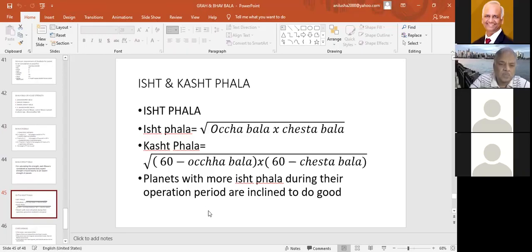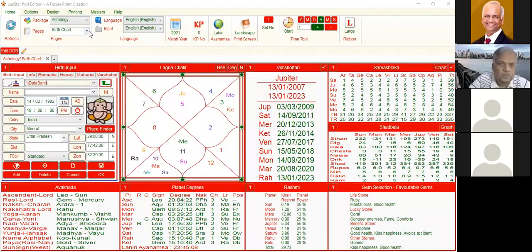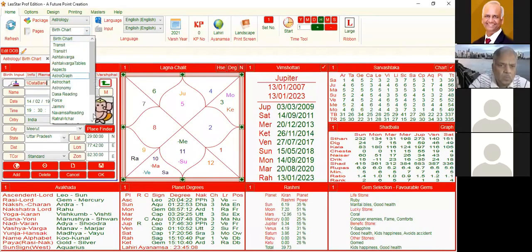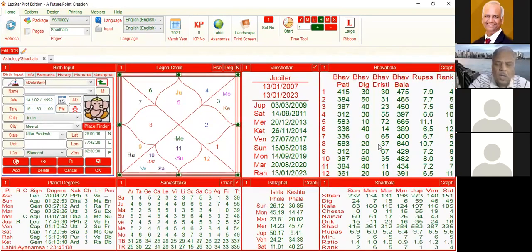So we can just see from this, and this is really a very good indicator, because many times it happens that it is not possible to find out what type of results we can expect from a particular planet. So, sir, the eastfall and the custfall, is this more important than the rupas, the strength? No, strength is something different. Even a malefic planet can be more strong. So one is the strength, and this is what type of results you can expect.